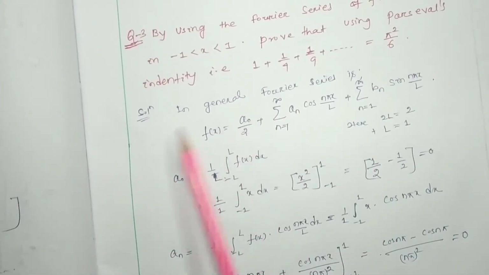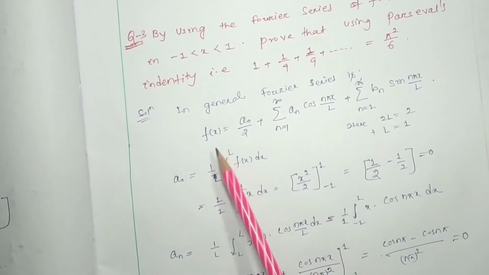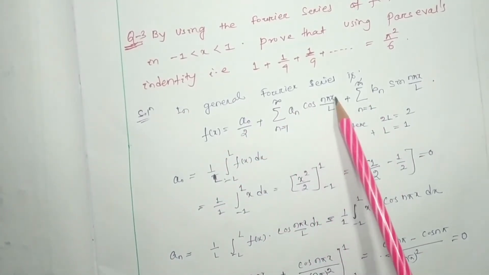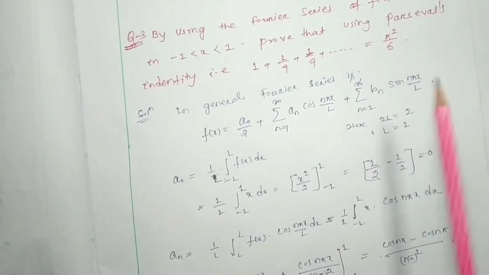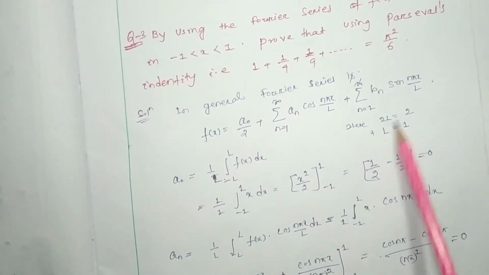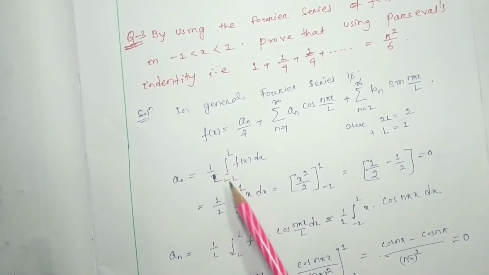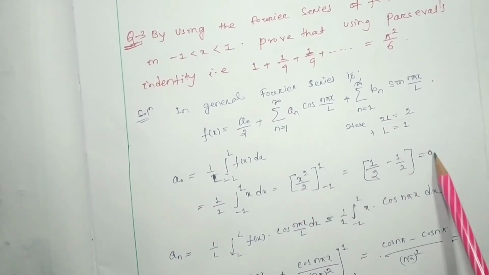In general, we know that the Fourier series is f(x) equal to a0 by 2 plus the sum from n equal 1 to infinity of an cos n pi x by l plus the sum from n equal 1 to infinity of bn sin n pi x by l. This much we know. Here 2l is 2, so l equal to 1. So a0 in general is 1 by l times the integral from minus l to l of f(x) dx, or, l being 1, 1 by 1 times the integral from minus 1 to 1 of x dx. So by integrating we find 0.